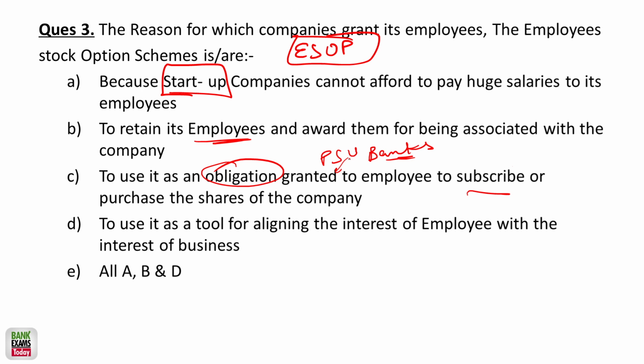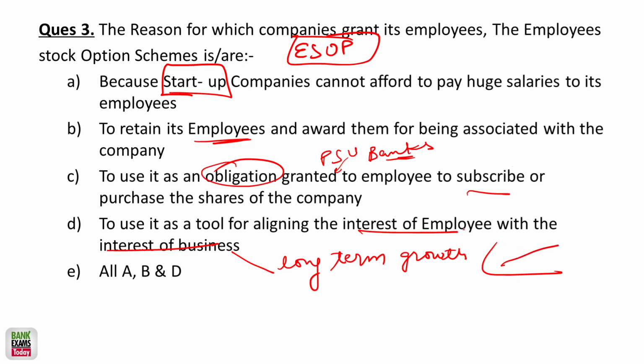To use it as a tool for aligning the interest. See, aligning the interest of employee and the interest of business. The interest of business is long-term growth. So if the business is growing in the long run, its share value would increase. So that's what an employee is looking for in case he has a lot of shares. So A, B, and D are actually correct.